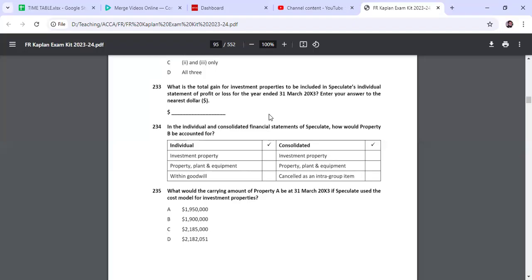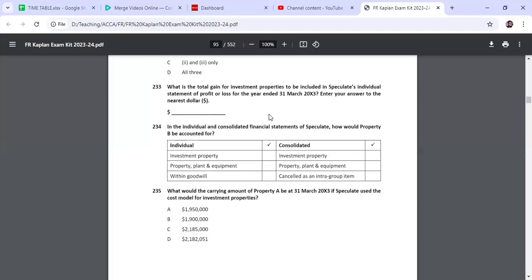235 asks for the carrying amount of property A if they are using the cost model. Now, this is a complete question of 10 marks. It's a past paper, and it appears in front of us that IAS 40 is a 10-mark question.